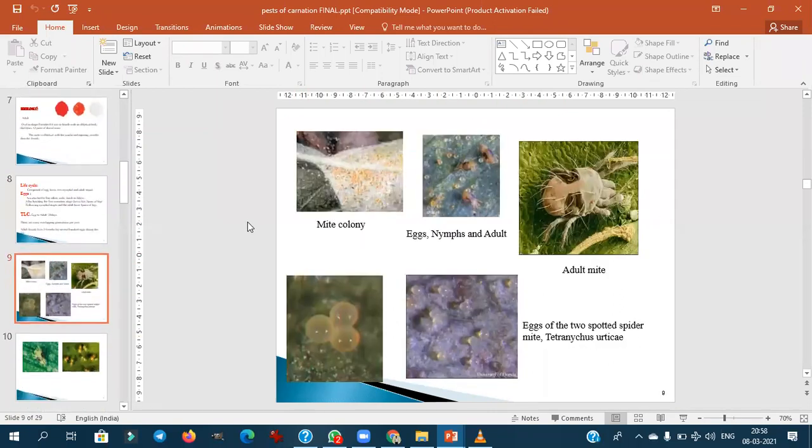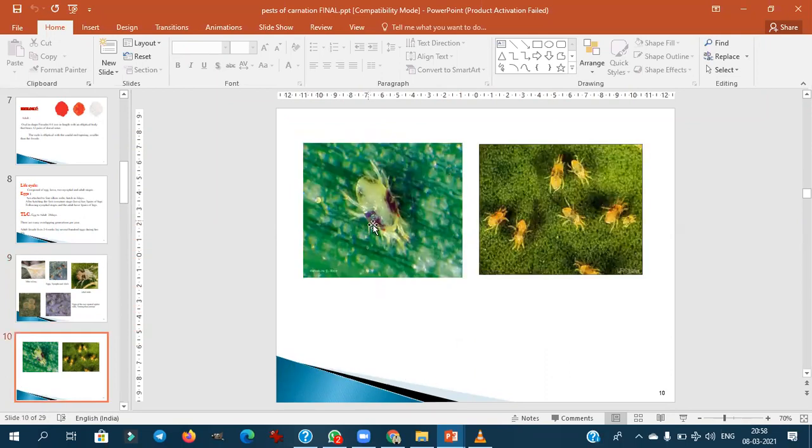Biology also they won't ask. This is the microscopic view of a mite colony. These are all the eggs, nymphs, and this one is the adult. This is the microscopic view. Adult mite. These are the eggs of two-spotted spider mite. This is very much important. Two-spotted, you can observe the two spots. They will live beneath the leaves.